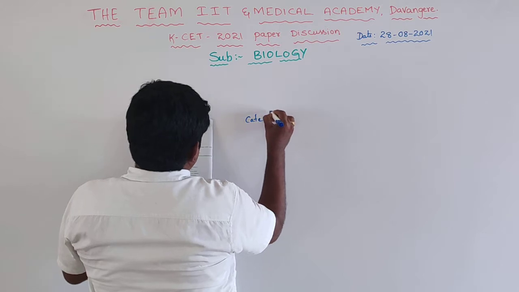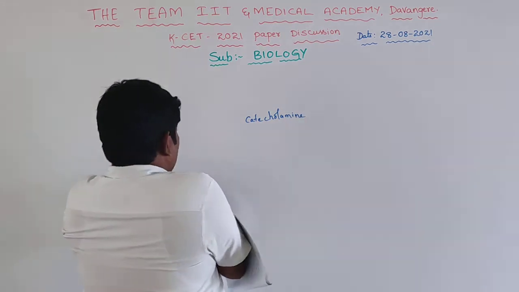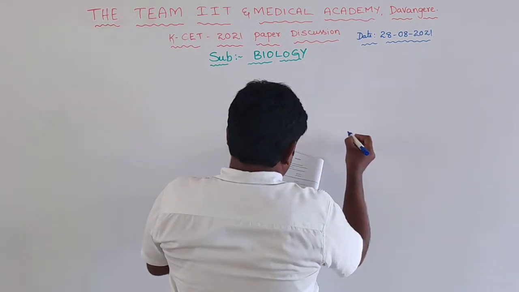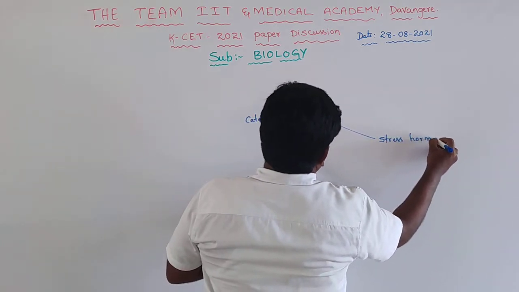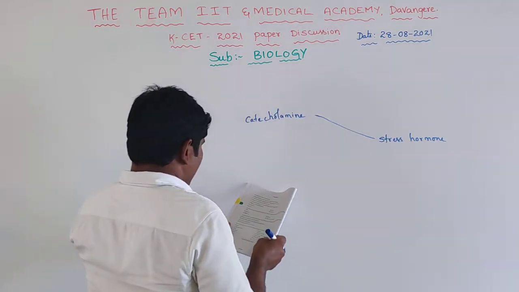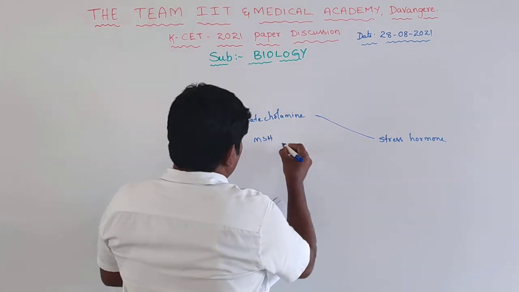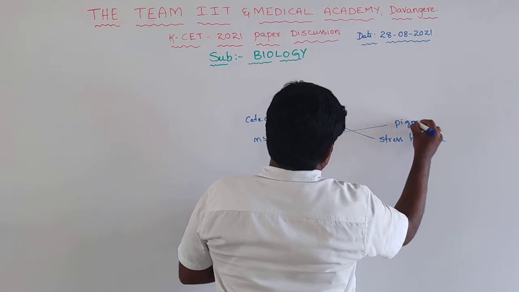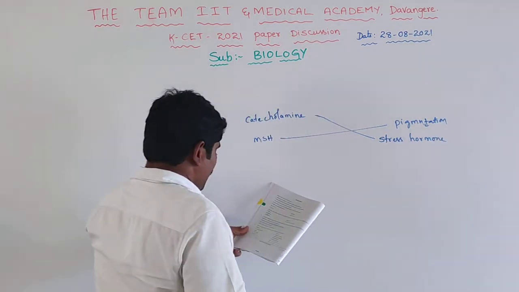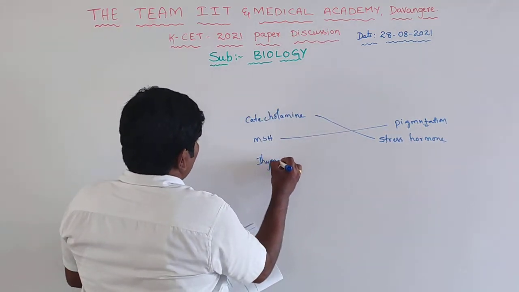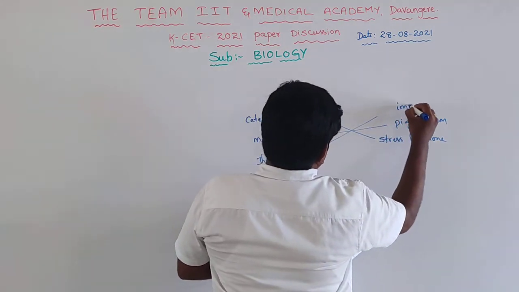Catecholamines are the stress hormones. MSH, melanocyte stimulating hormone, is important for pigmentation. And thymosins are for immune responses.